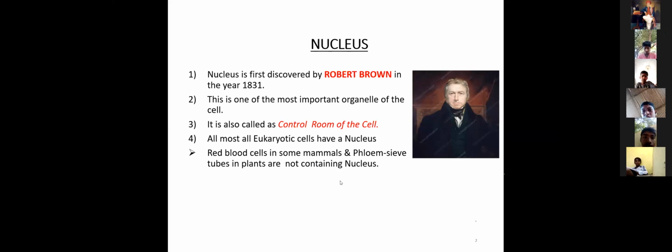Red blood cells in some mammals do not have a nucleus, and also the phloem sieve tubes present in plants. Xylem transports water to all parts of the plant, and phloem tissue transports food to all parts of the plant.